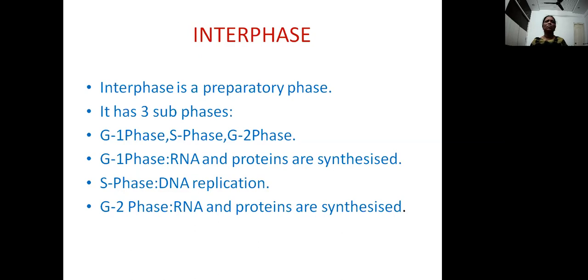So it has three subphases depending upon the changes that are occurring in the interphase. The first one is the G1 phase, second one is S phase, third one is G2 phase. The G1 phase is a growth one phase. During this phase, the RNA and proteins which are essential for cell division are synthesized. In the synthetic phase, replication of DNA takes place to form chromosomes. So the formation of chromosomes takes place in the synthetic phase. The G2 phase is another phase where again RNA and proteins which are essential for cell division are synthesized.